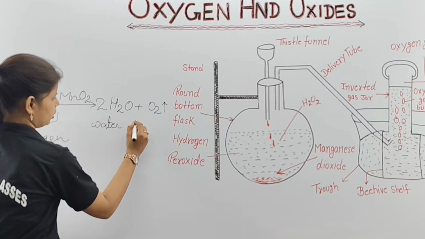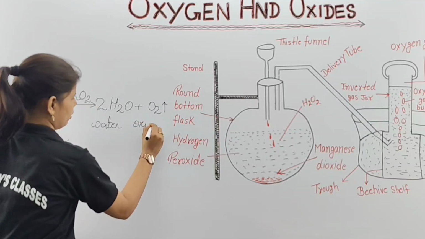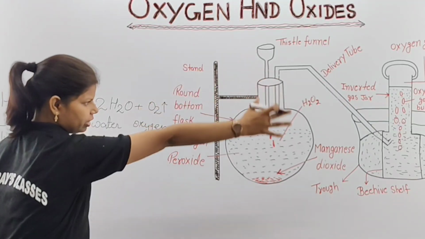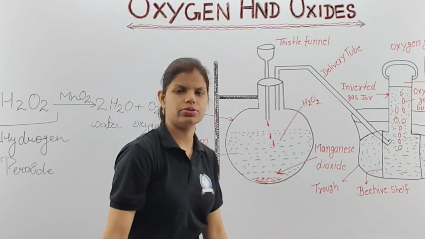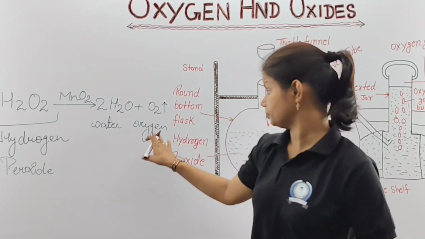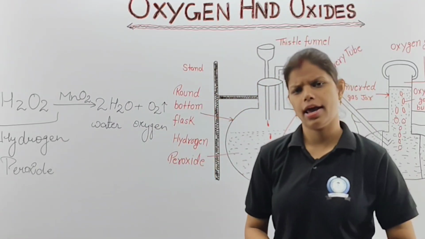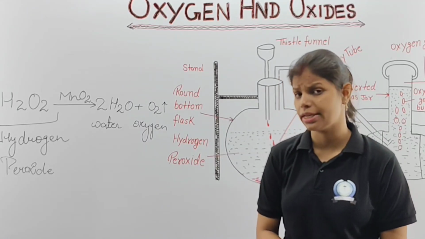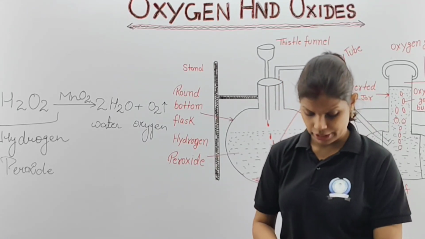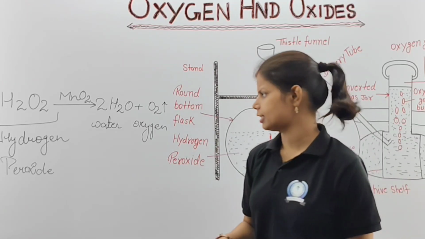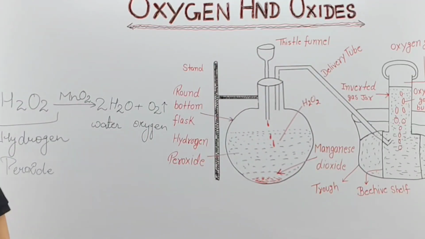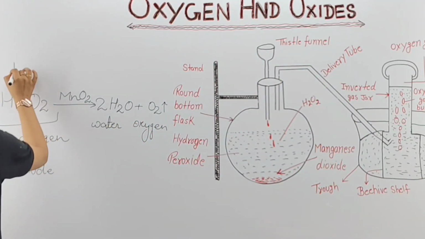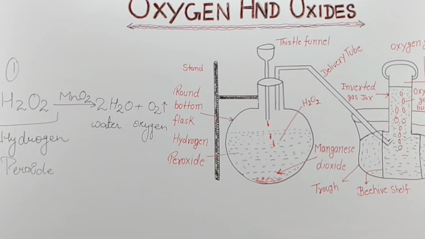Clear? So simply, in the laboratory this method is represented through this image, and we are going to get oxygen as a product. There is another method of preparation. When potassium chlorate reacts with manganese oxide, then also we are going to find oxygen. You can note down the second reaction from here. I have not drawn that. This is your first reaction. Please note down the second one.